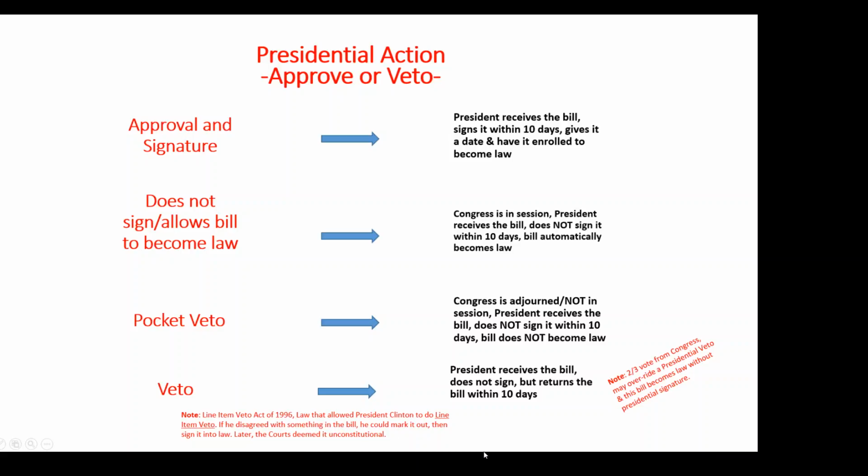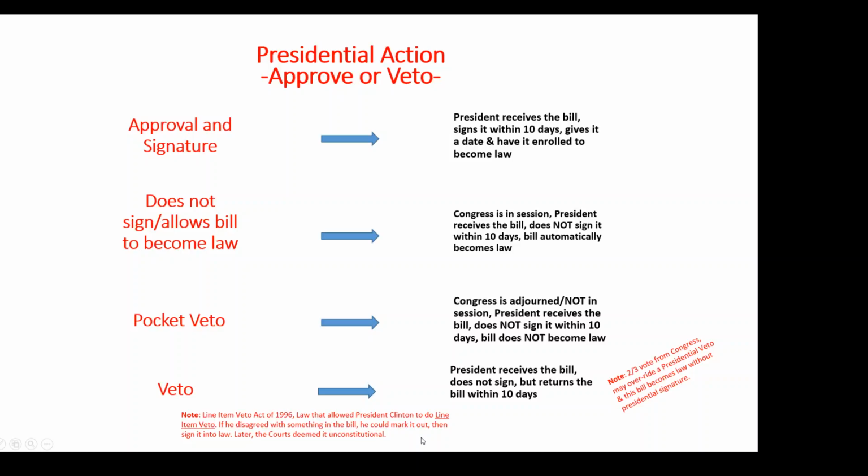That was a law that allowed President Clinton to do line item, meaning he received the bill, and if there were portions of that bill that he didn't agree with, he was allowed to mark those areas off, delete them, scratch them out, then sign the bottom of the bill, and that bill becomes law without those particular areas. So eventually, under Article 3, our courts got involved, and they deemed that that process was unconstitutional. So then that law was revoked.